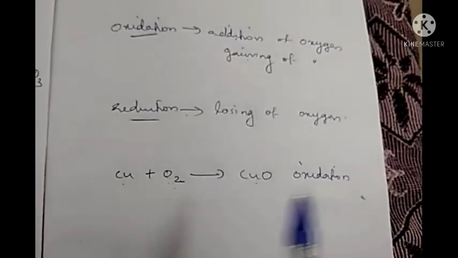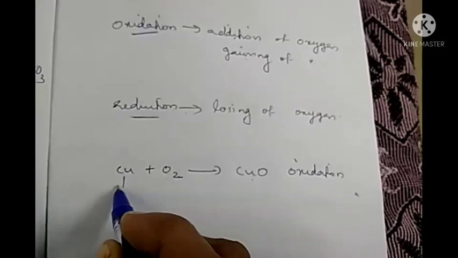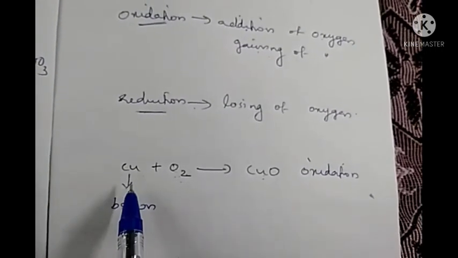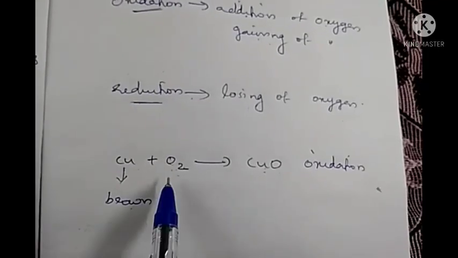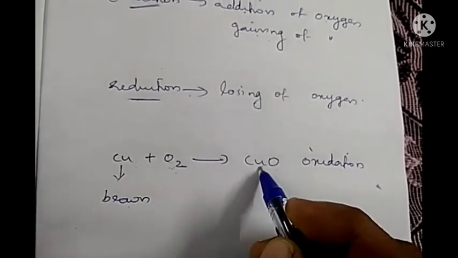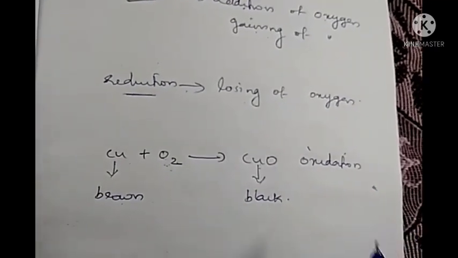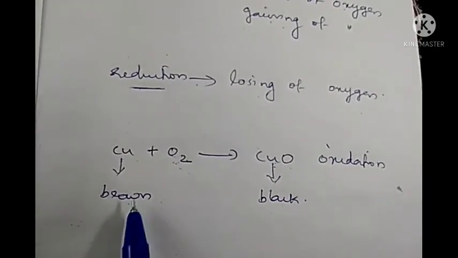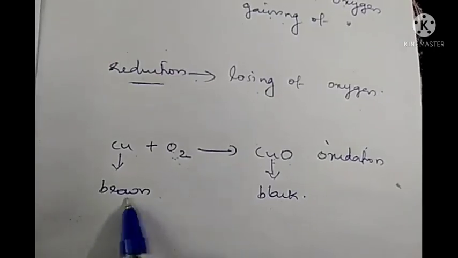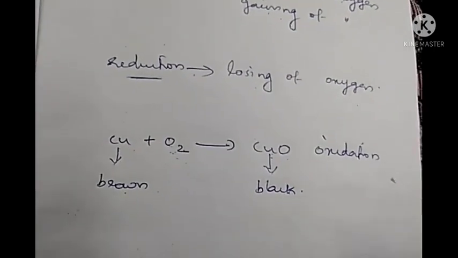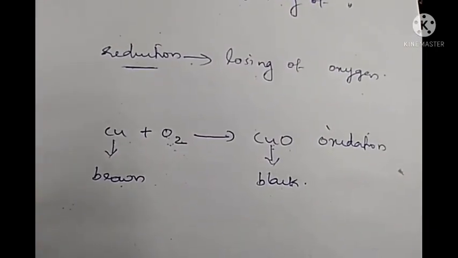Okay. Now, during this reaction, we know that metallic copper is having a brown color, isn't it? So when we are heating this brown colored copper in presence of oxygen, it is changing into copper oxide, and that copper oxide is having a black color. So here during this reaction we can observe the color change from brown to black. Okay. So this is an example for oxidation reaction.